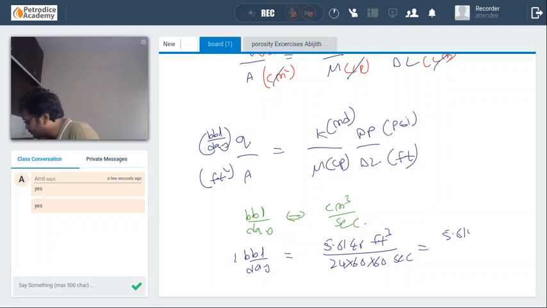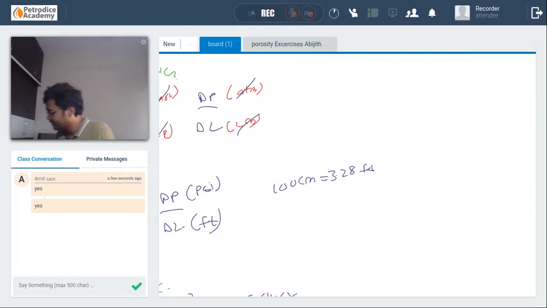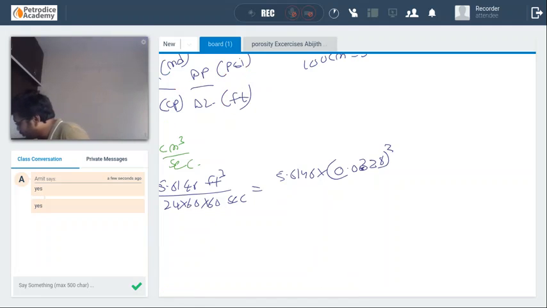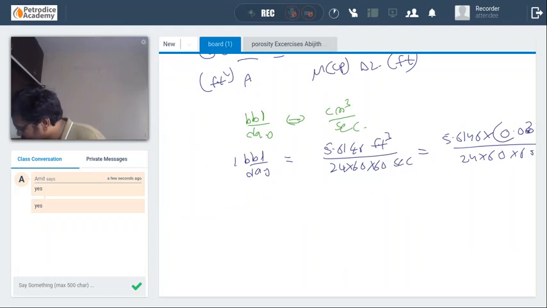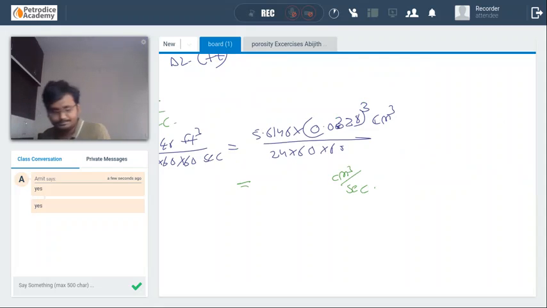That is 5.6146 into, 100 centimeter is equal to 3.28 feet, that is 1 feet is equal to 0.0328 whole cube centimeter cube, divided by 24 into 60 into 60. So if you substitute this, that is centimeter cube per second.